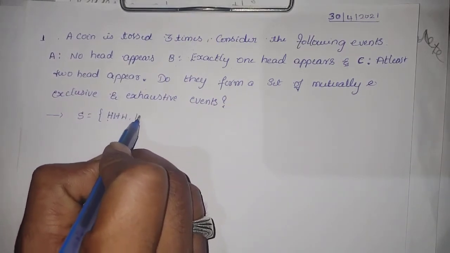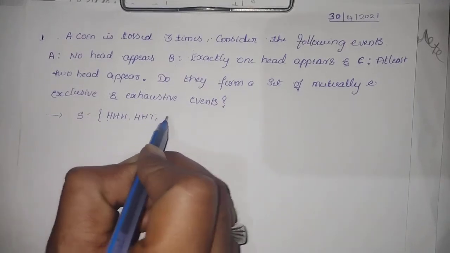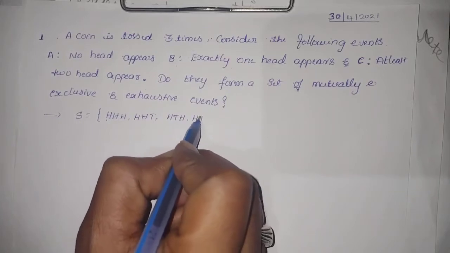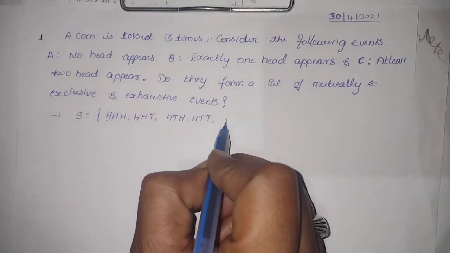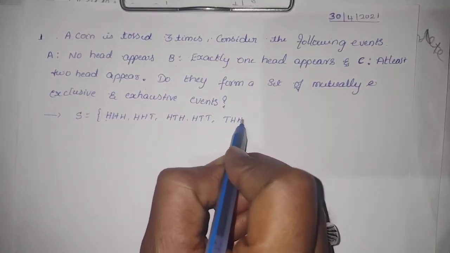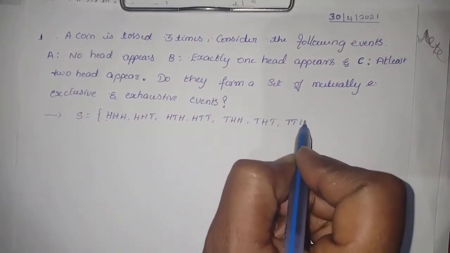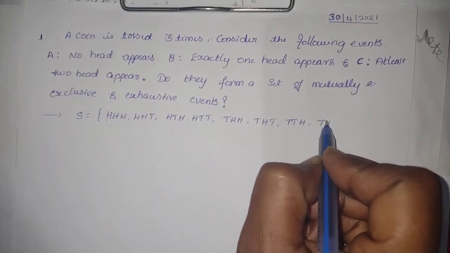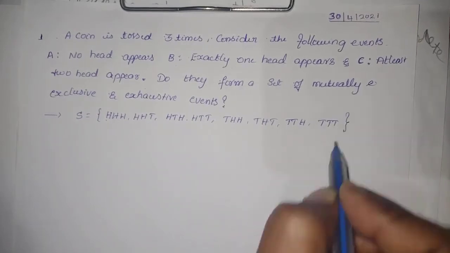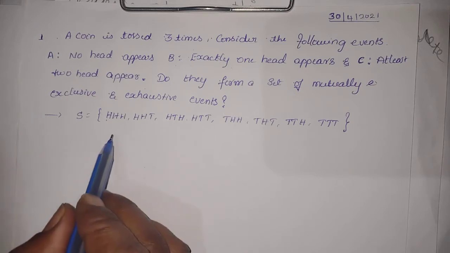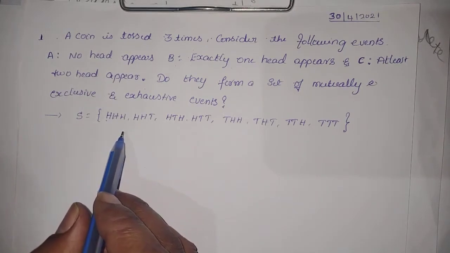HHH, HHT, HTH, HTT, THH, THT, TTH and TTT. So these are the sample points in the sample space if we consider our coin is tossed three times. Clear?